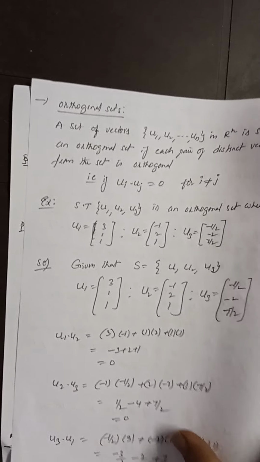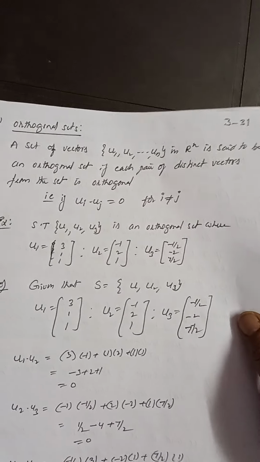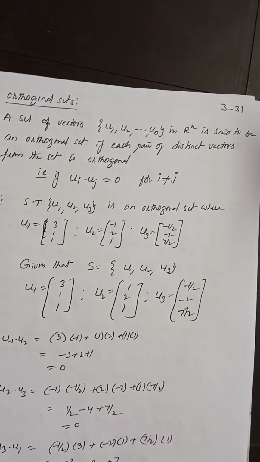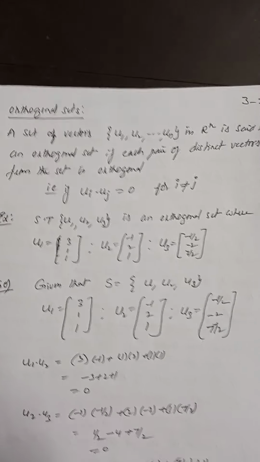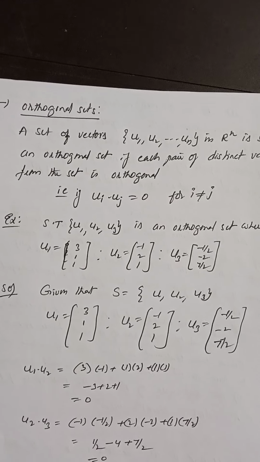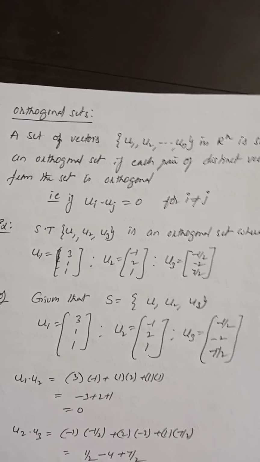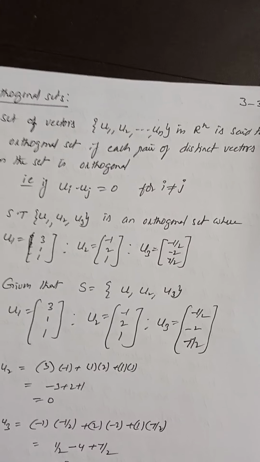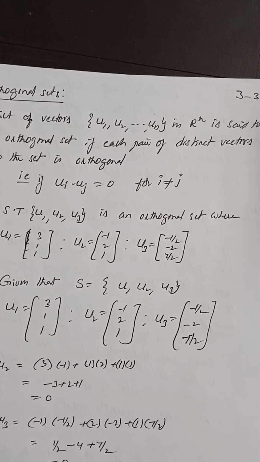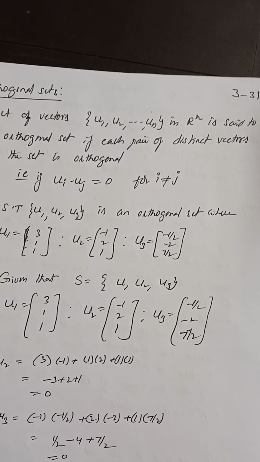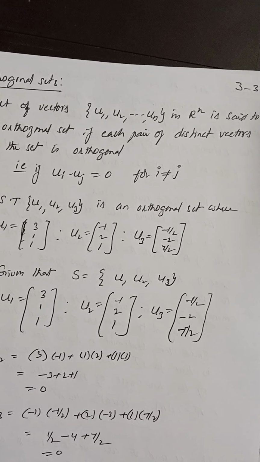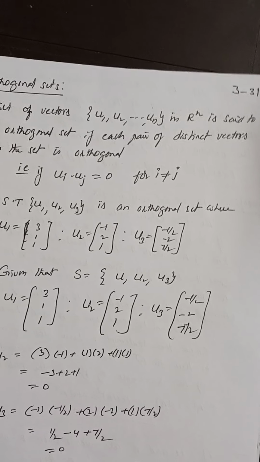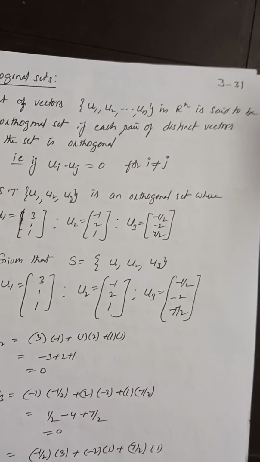Next, orthogonal sets. Orthogonal sets means orthogonal vectors. When do you say that two vectors are orthogonal to each other? If their inner product value is 0. Now, a set S is given to you. It contains some vectors, and the set is said to be an orthogonal set if the inner product of any two distinct vectors is 0. That means if any two distinct vectors of the given set are orthogonal to each other, then the whole set is said to be an orthogonal set.